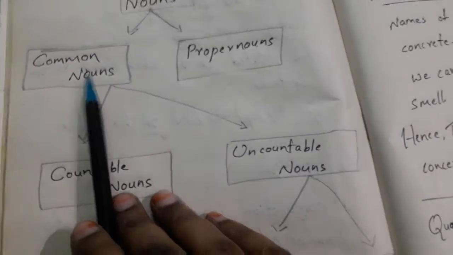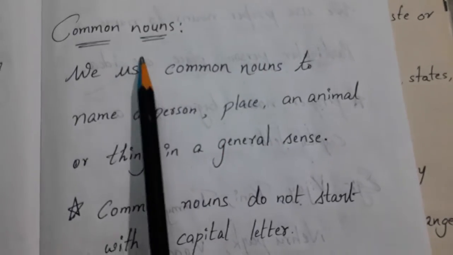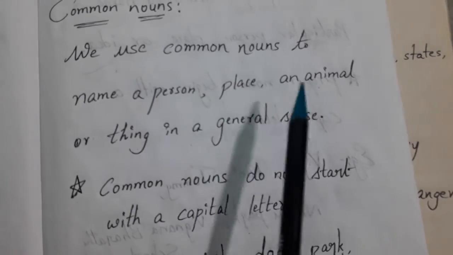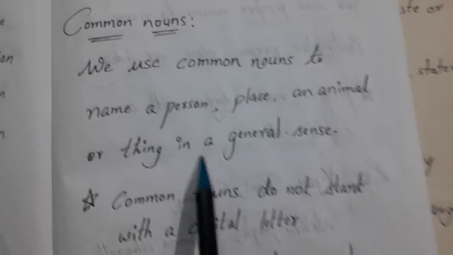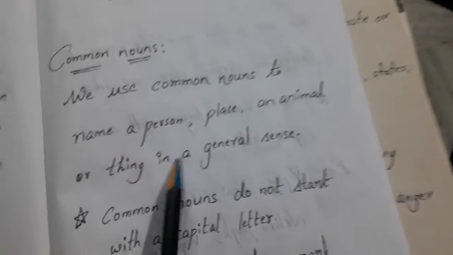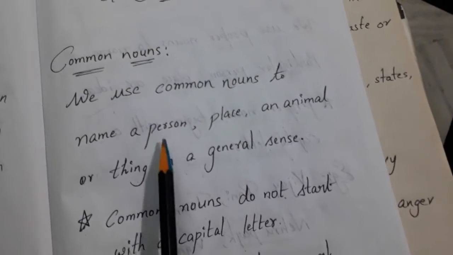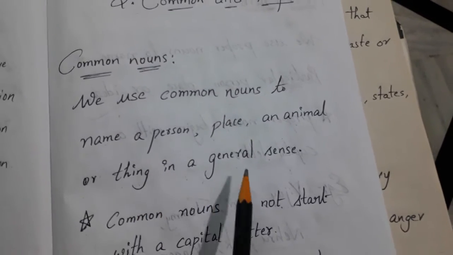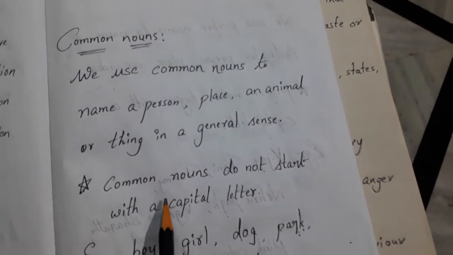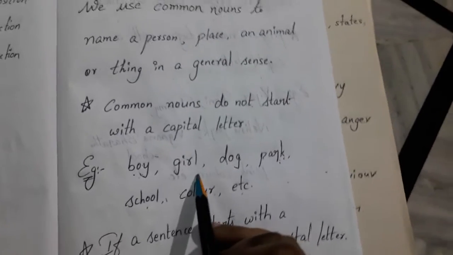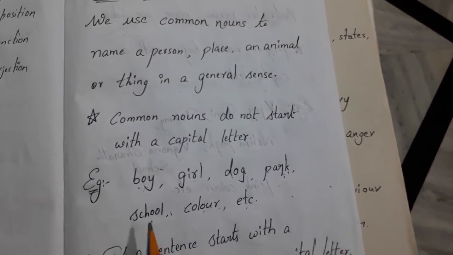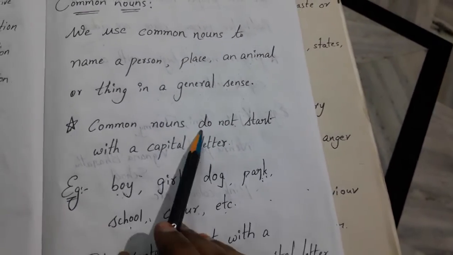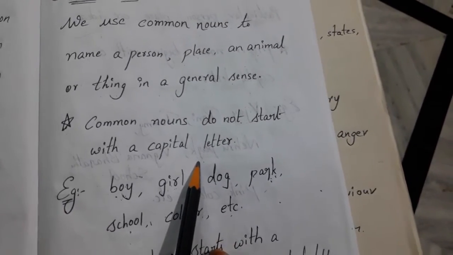What are common nouns? We use common nouns to name a person, place, animal or thing in a general sense. In a general sense means common nouns like boy, girl, dog, park, school, color, etc. Remember one thing: common nouns do not start with a capital letter.